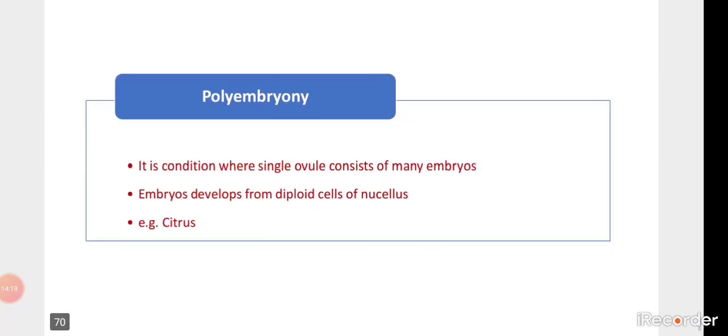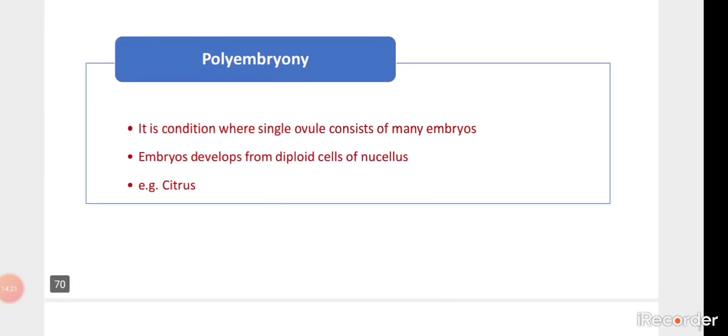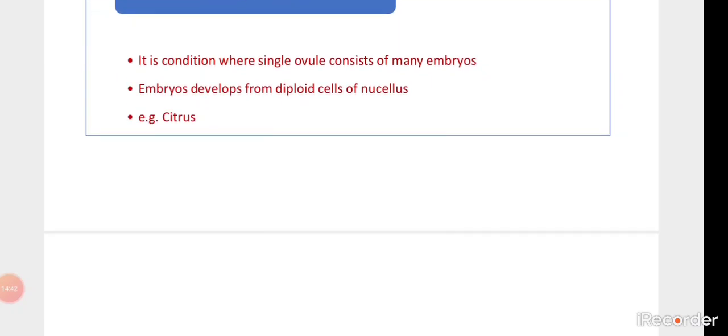Next, polyembryony. If a single ovule contains more than two embryos, it is said to be polyembryony. The embryo develops from the diploid cells of the nucellus. An example we can give is citrus varieties of plants.